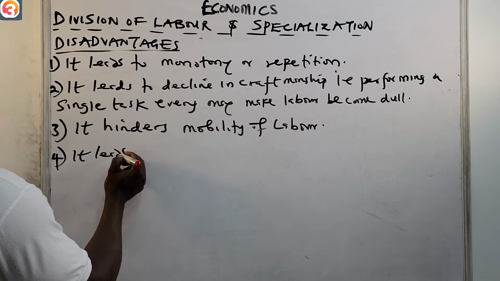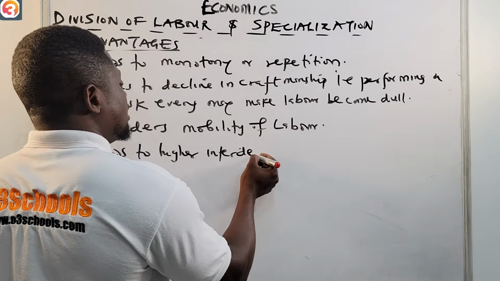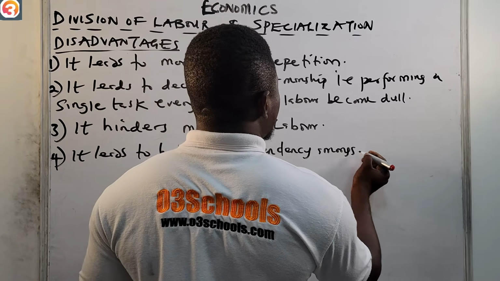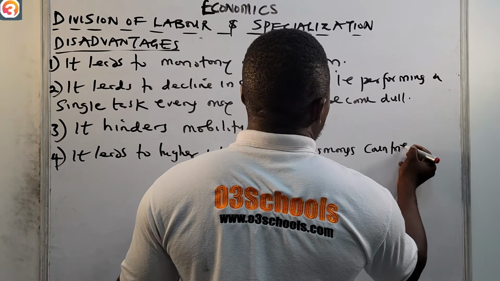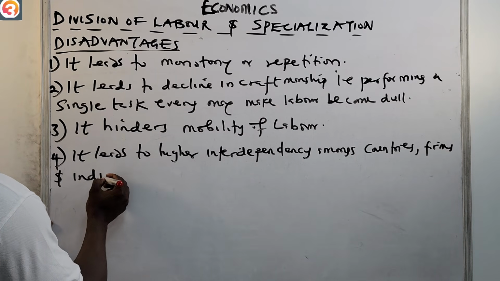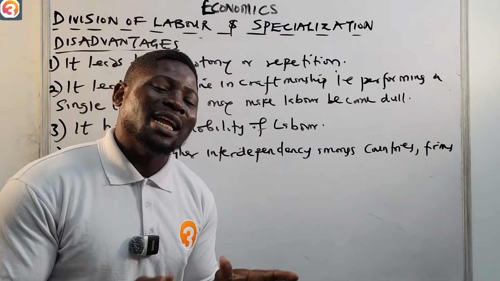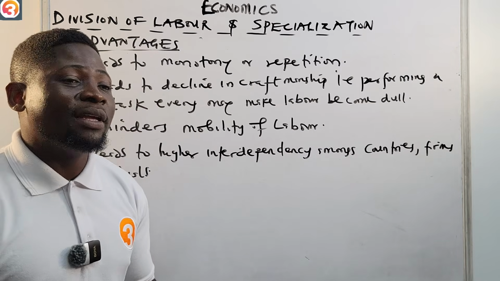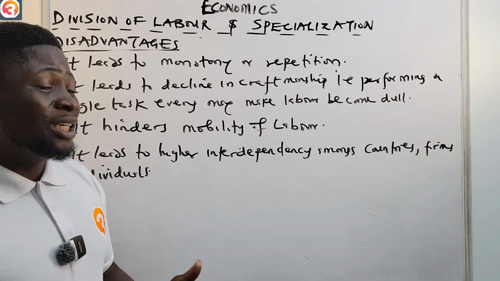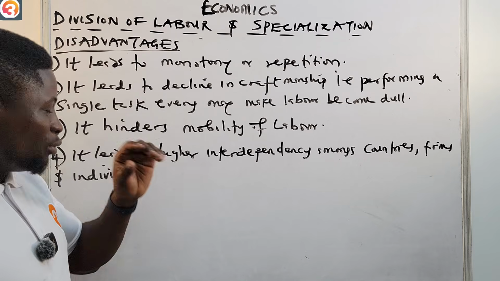Then number 4, of course, it leads to higher interdependency amongst countries, firms, and individuals. If a particular specialist decides to stop, or something happens to the person and he is not able to produce, the whole industry will suffer. That is the disadvantage of monopoly.